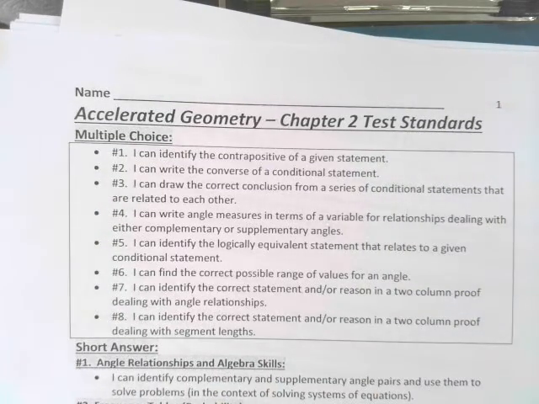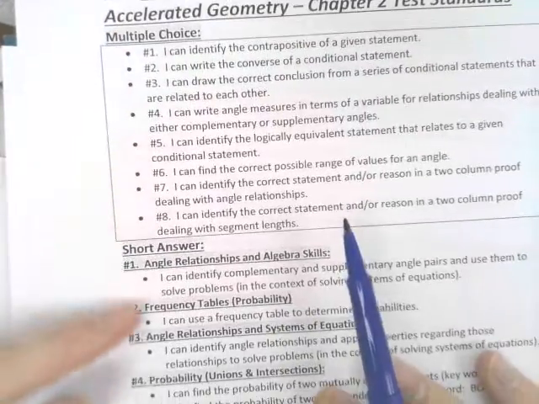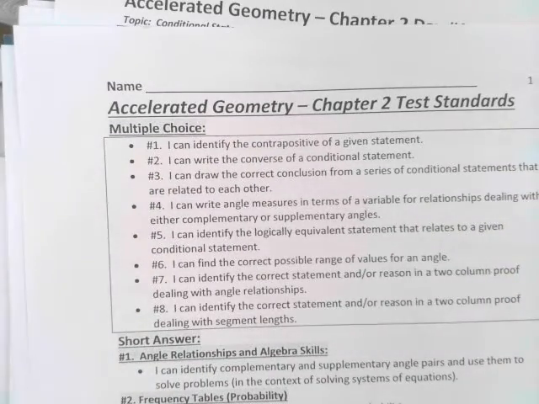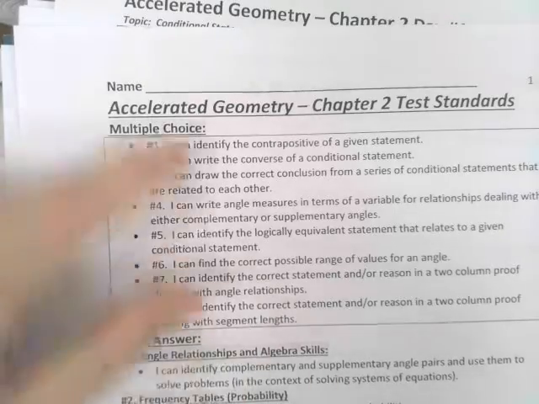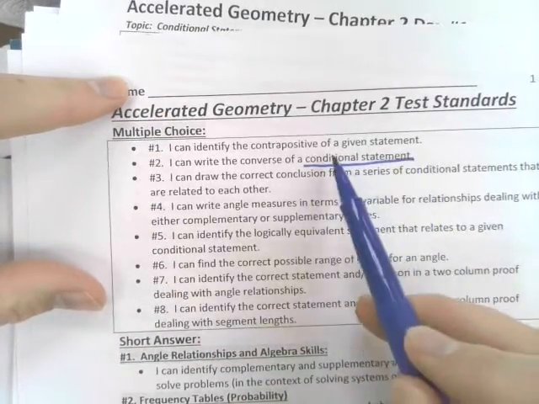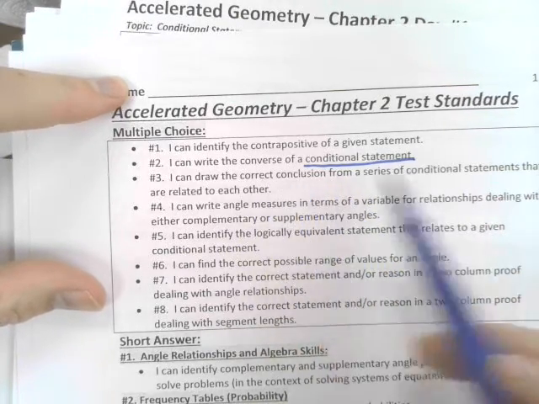Now, even though our tests this year are not going to be the same as what you see here from previous years, multiple choice, short answer, free response, all of the same concepts are still there. In fact, think about it. Remember day one from last chapter? Conditional statements. If, then, conclusion.